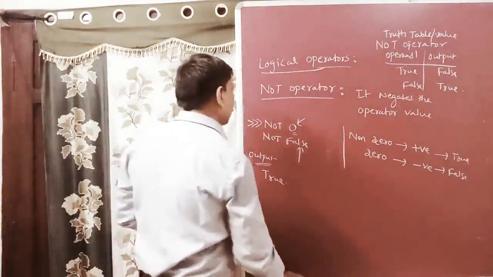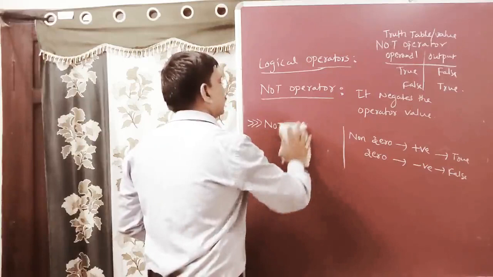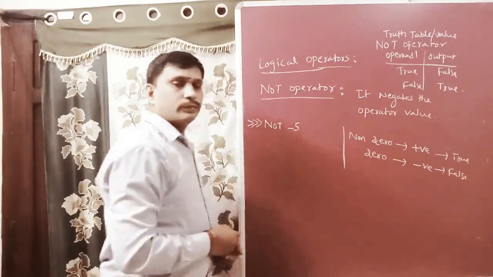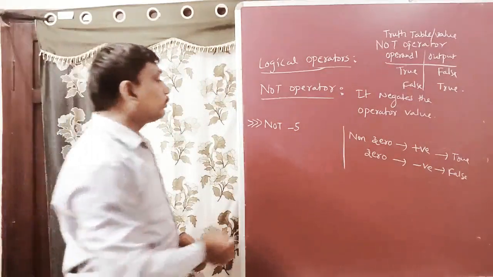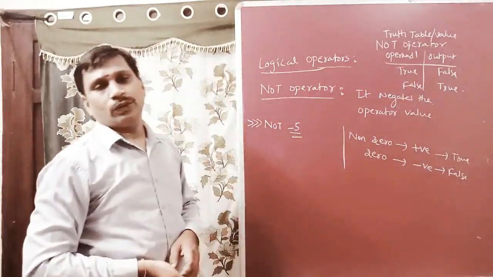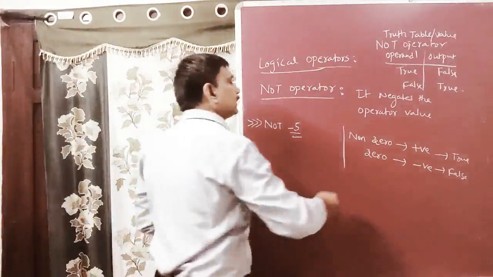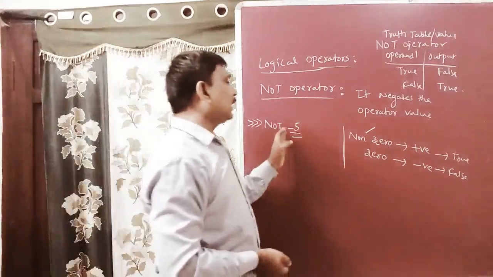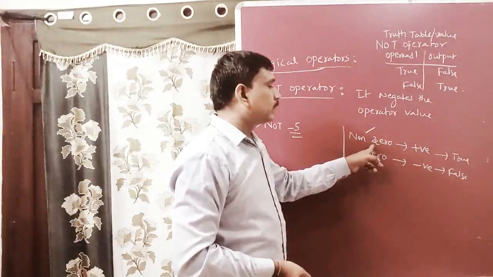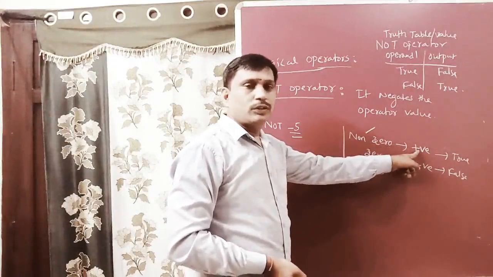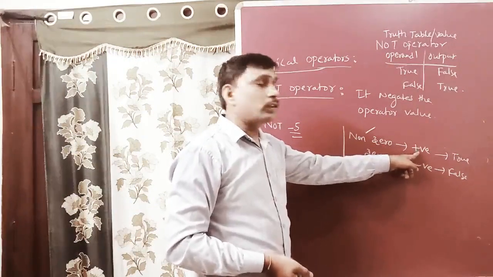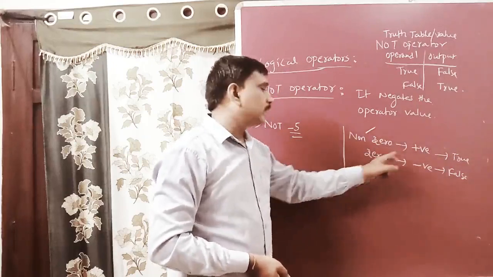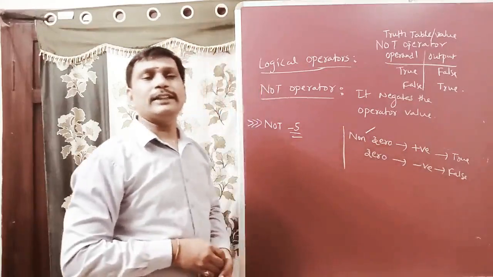Okay, see one more example. I am executing not minus 5. Minus 5 is a non-zero value. Non-zero means positive in Python programming, and positive always means true. 0 means negative, and negative always returns false.